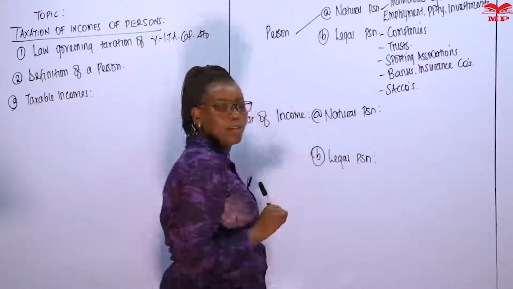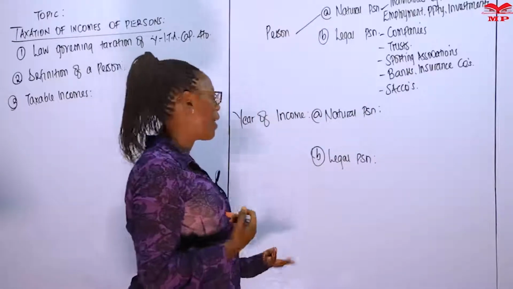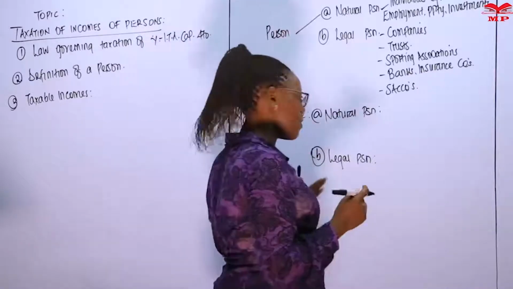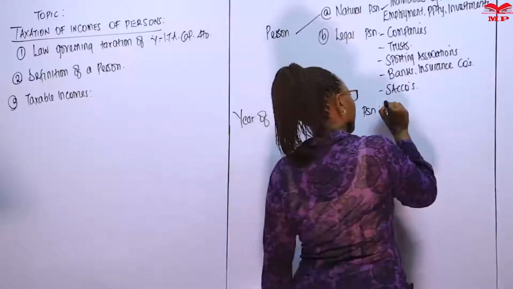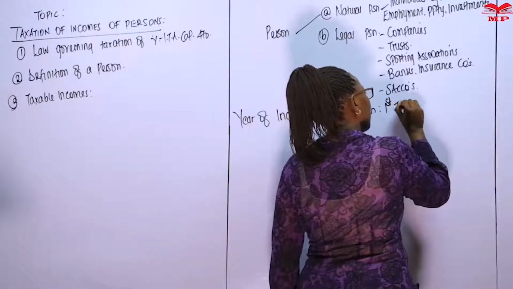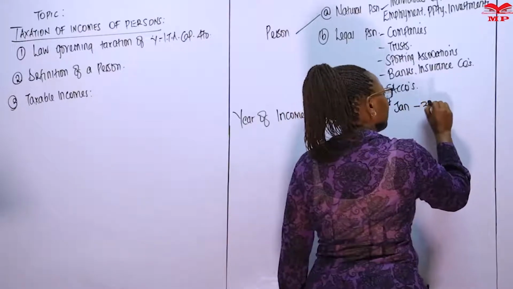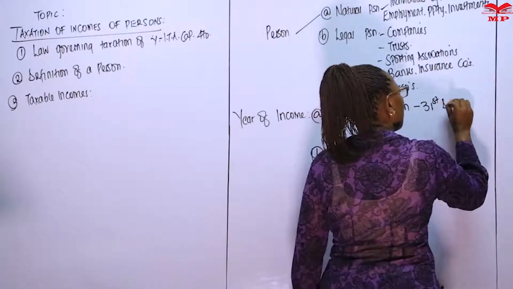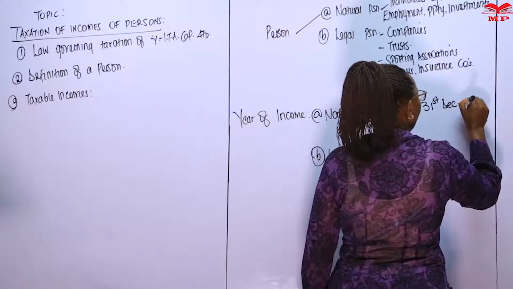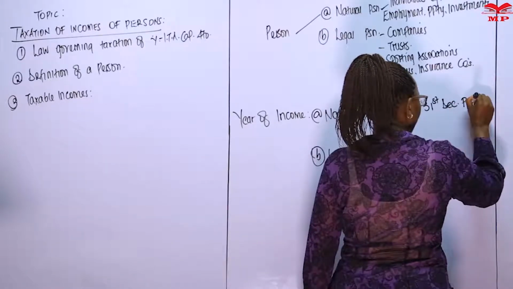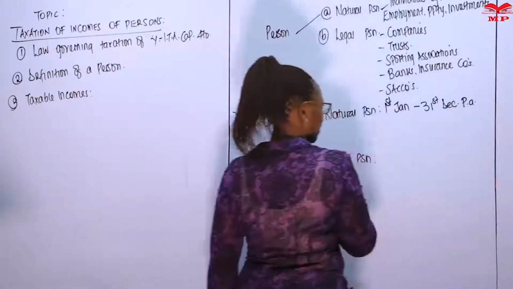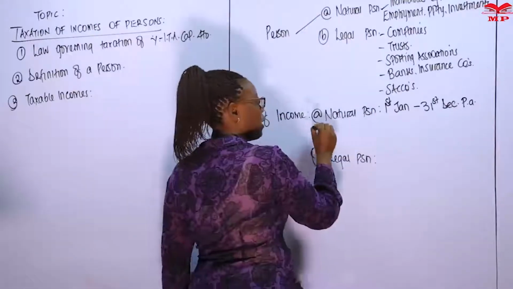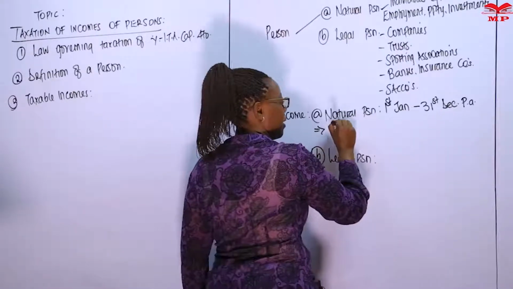So to a natural person, individuals, you and I, our year of income runs from 1st January to 31st December every year. So this means that the year of income is the same as the calendar year.